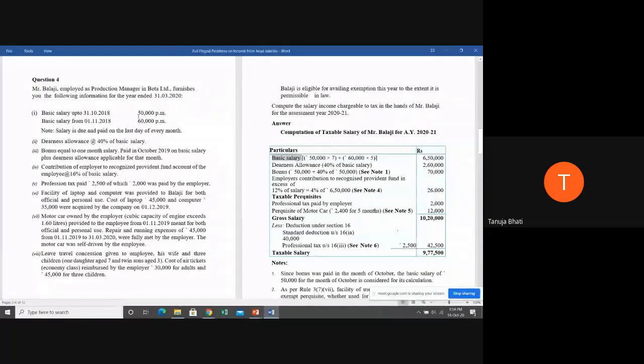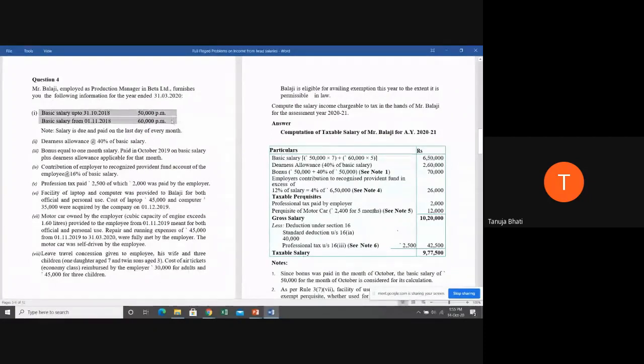Now basic salary: up to 31/10/2018 he was getting 50,000. Our financial year or our previous year starts from 1/4. So students, from April to October, what is the number of months? 7 months, ma'am. So 50,000 into 7, plus from November to March, it is 60,000 per month. So from November to March, how many months are there? 5 months. So 60,000 into 5, and we get 6,50,000 in total.